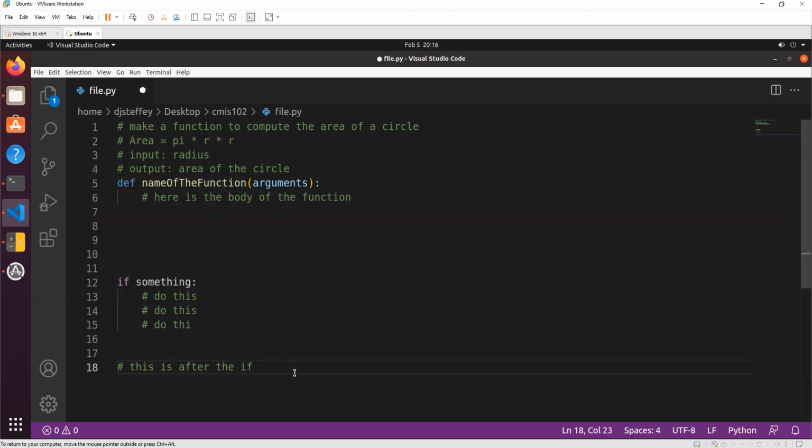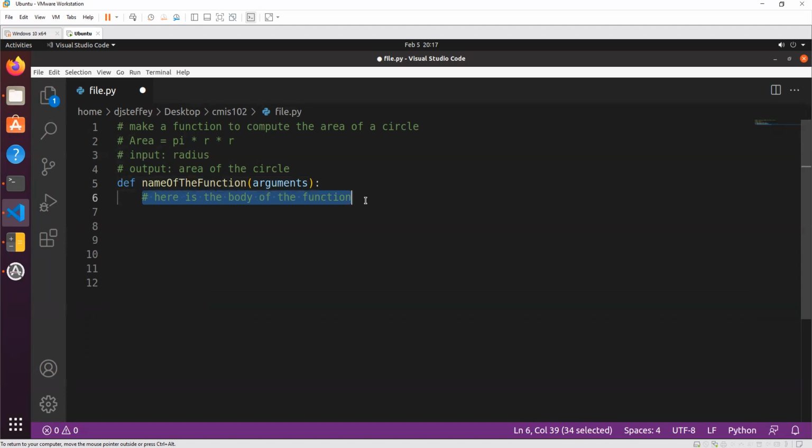Kind of like we did with the if statements. We had if something, and then anything that was part of the if was tabbed over. And then as soon as you get to something not tabbed over, then that was the end of the if statement. It's the same thing here for our function, except we have def for define. We want to give the name of the function. We have the open and close parentheses. Inside here is the arguments. What does the function need to know in order to do its work? Then we have the colon, and then anything that's tabbed over is part of the function.